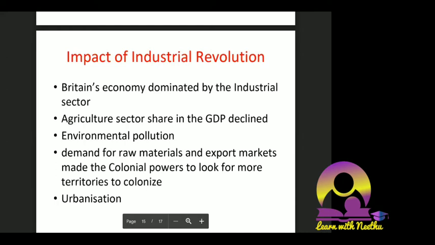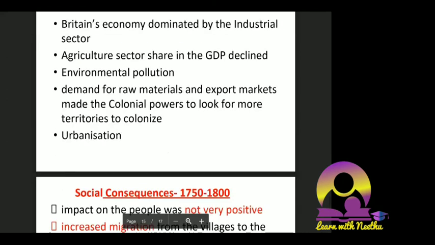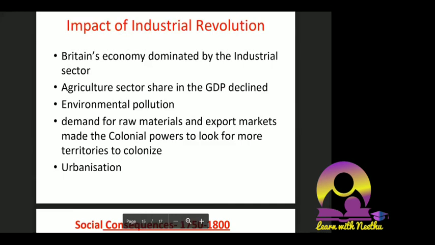Okay, so in the impact of the industrial revolution, we can talk about Britain's economy being dominated by the industrial sector. That became the result of the industrial revolution. The after effect was that the economy was dominated by the industrial sector. The agriculture sector's share in GDP declined. Even though they had an agriculture revolution, the industrial revolution outperformed it, and development started from there.